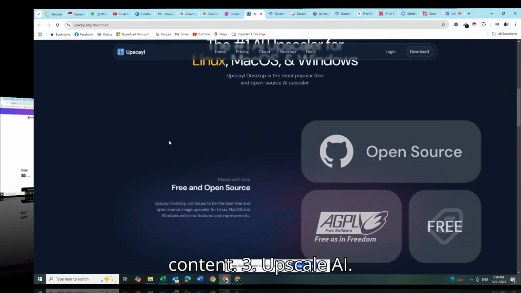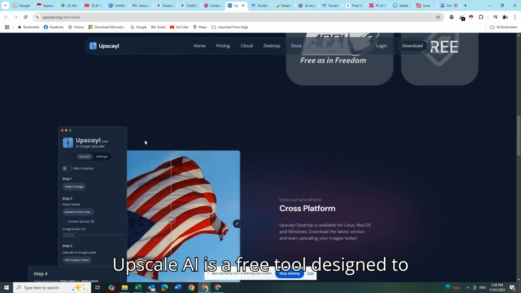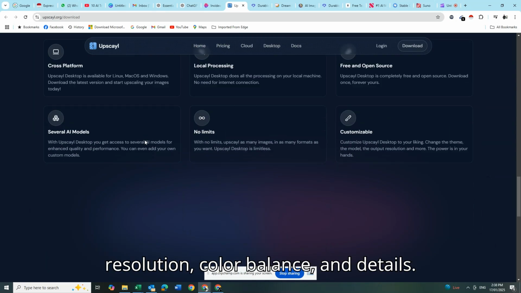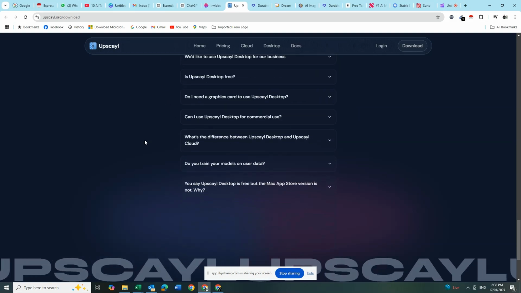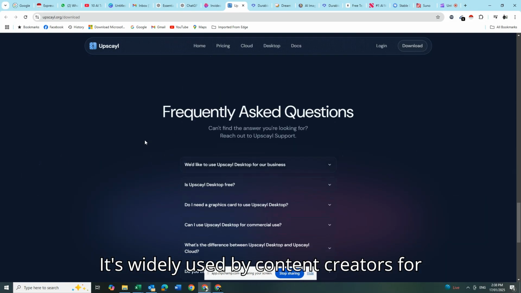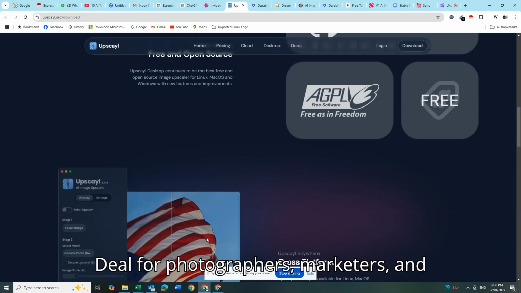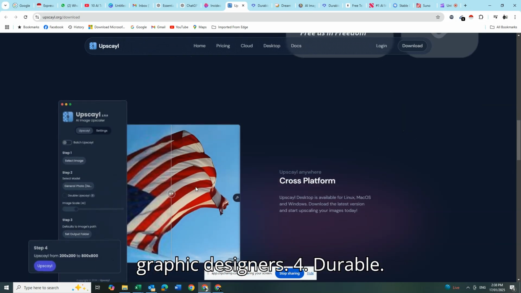3. Upscale AI. Upscale AI is a free tool designed to improve image quality by enhancing resolution, color balance, and details. It's widely used by content creators for refining images for professional use. Ideal for photographers, marketers, and graphic designers.